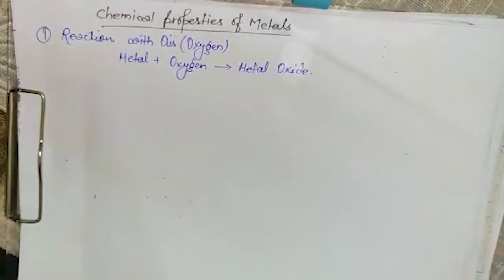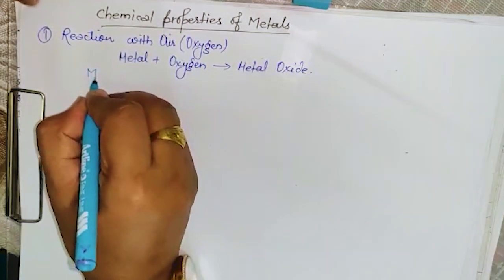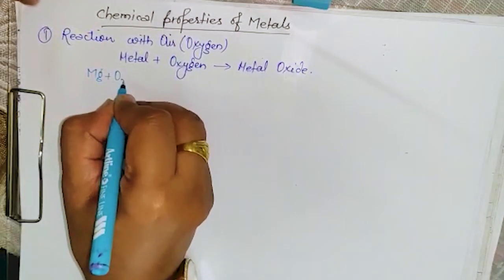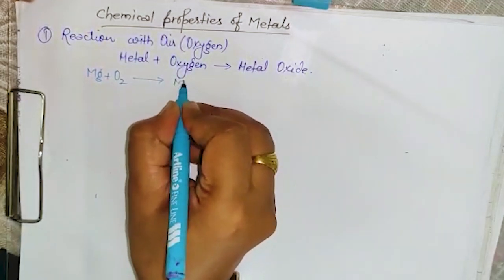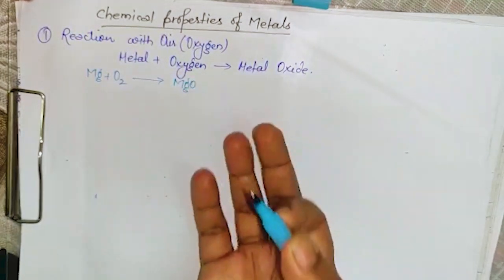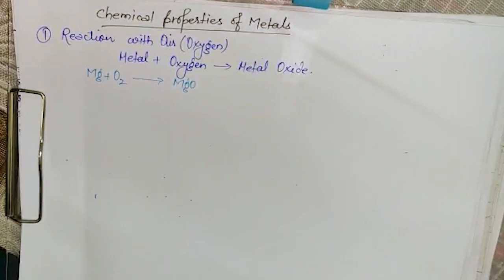How will you know? Different metals reacting with oxygen give different products and show different characteristics. For example, if magnesium (Mg) reacts with oxygen, it gives magnesium oxide. We have been doing this particular reaction since class 6.